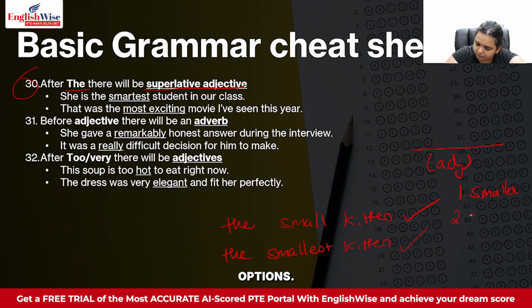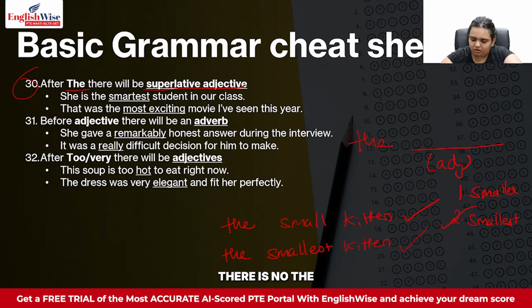If you have two options, smaller or smallest, in that case you need to see: if the is given over here, then you will always go with smallest, the smallest.